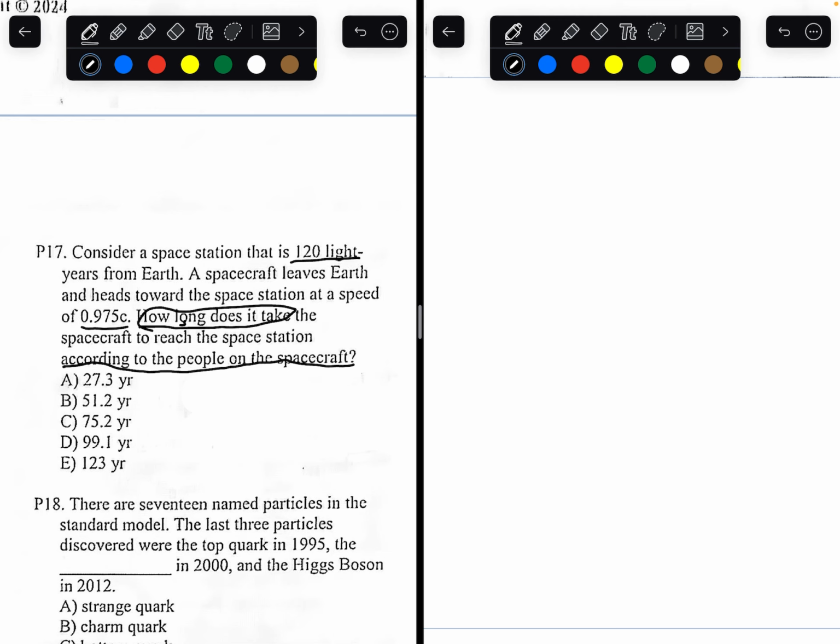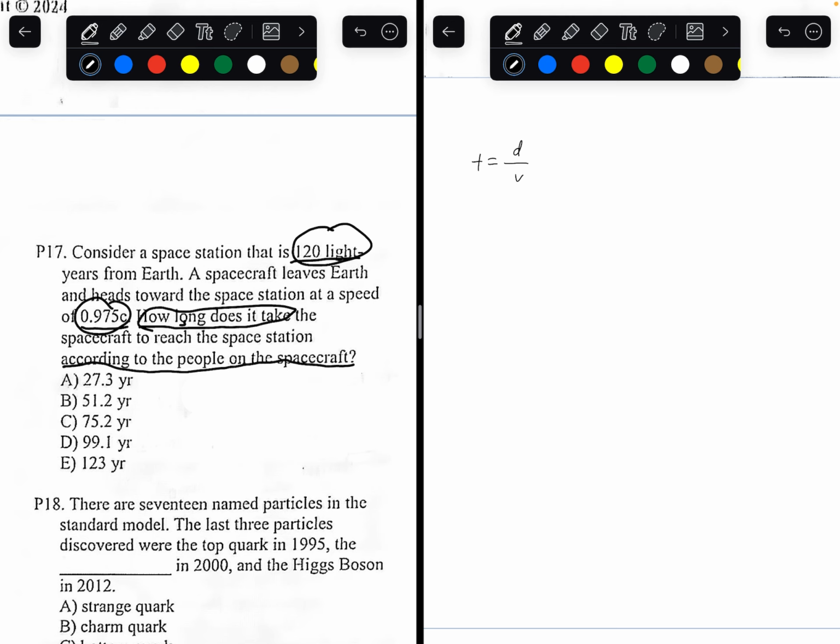So this relates to time dilation. Time dilation states that the actual time that the spacecraft takes to reach the space station is different from the time observed by the people on the spacecraft. So we know the actual time, we know the distance, and we know the speed. So time equals distance over speed. So I'll have to write velocity just in case.